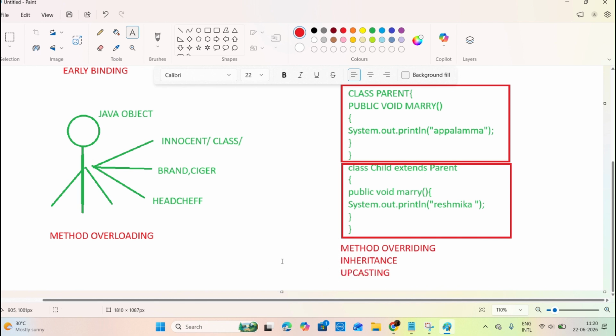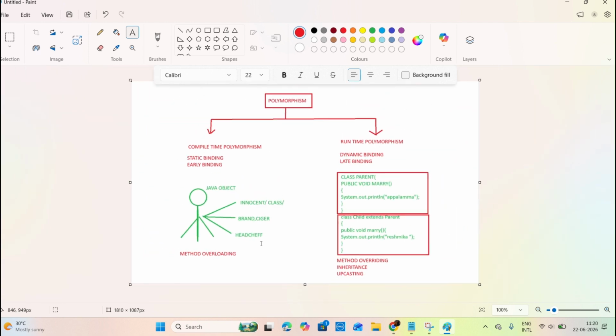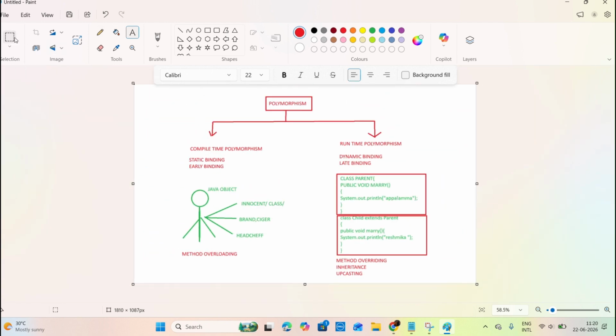Okay, right? This is the story. Now you are able to understand what polymorphism is. Now you have got an overview, sir.